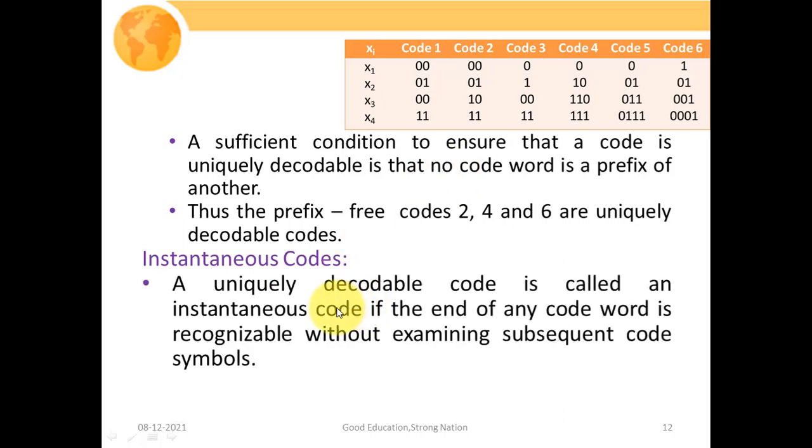Now the next one is your instantaneous code. So what is that? A uniquely decodable code is called an instantaneous code. Please keep in mind that an instantaneous code possesses all the properties of uniquely decodable codes, as we have studied above. What is peculiar is that the end of any code word is recognizable without examining the subsequent code symbols. I mean, we are in a state to recognize the end of the code word.